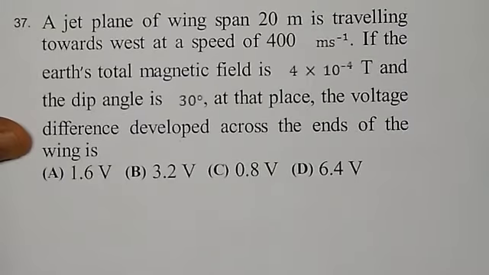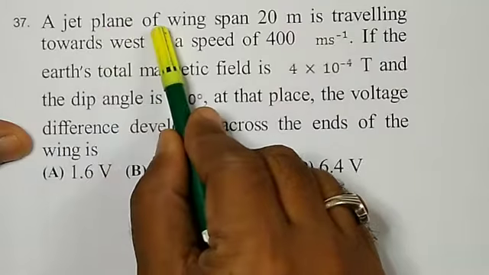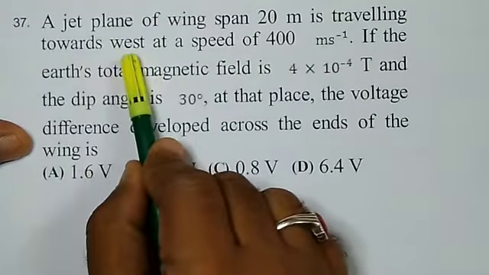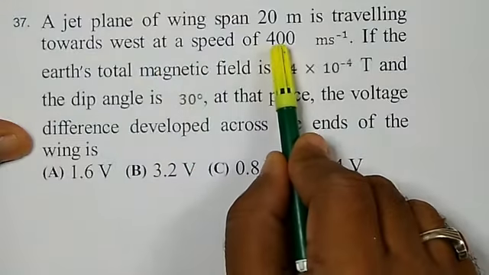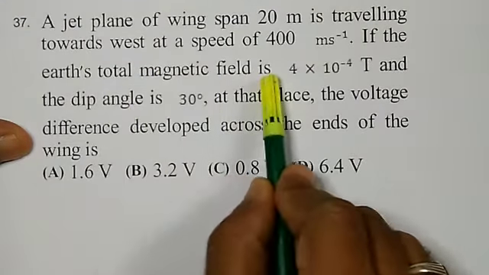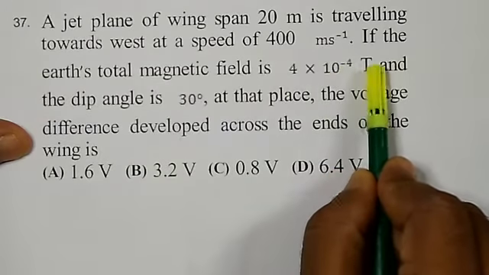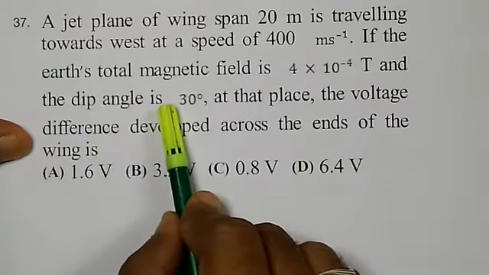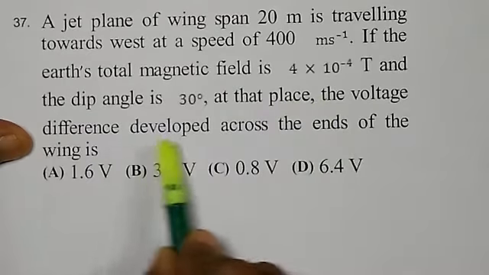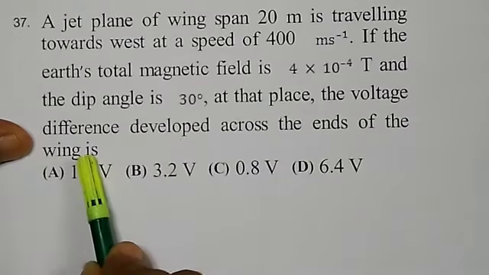Now question number 37. A jet plane of wingspan 20 meter is traveling towards west at a speed of 400 meter per second. If the earth's total magnetic field is 4 into 10 power of minus 4 Tesla and the dip angle is 30 degree at that place, the voltage difference developed across the ends of a wing is.